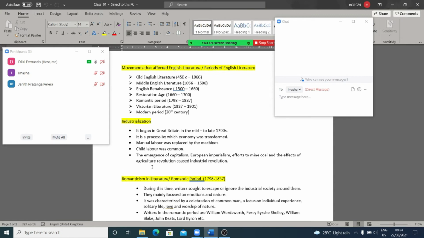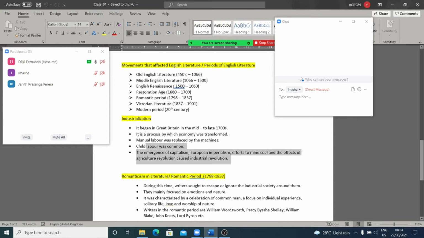They were against industrialization. Okay, so that is there. And next one, manual labor was replaced by machines. The first printing machine was invented by Johannes Gutenberg. With that, many machines were invented. As a result of that, people's manual labor was replaced by the machines.